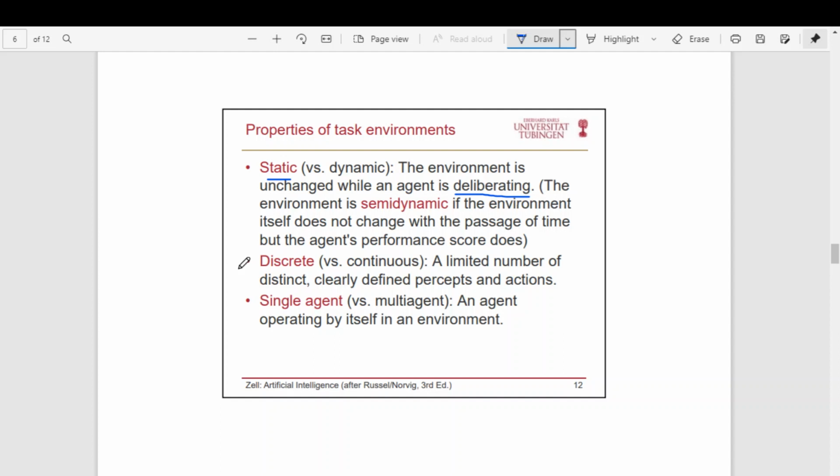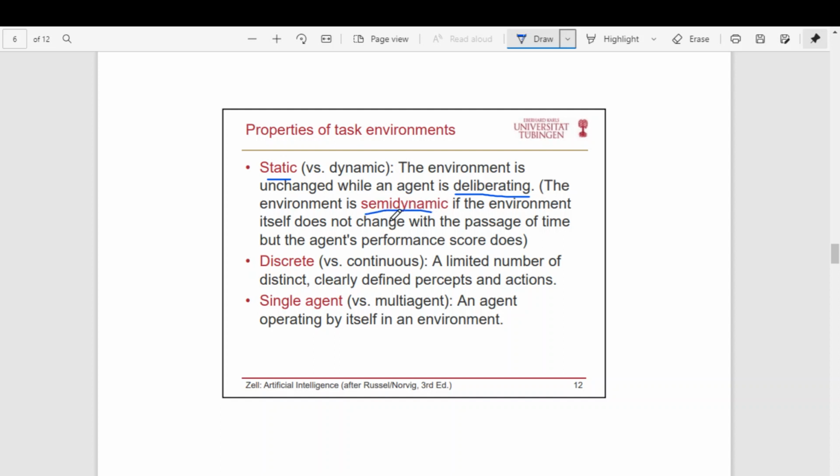For example, autonomous driving is a continuous environment. The environment constantly changes. There is no point of time where the environment will be discrete. So that is what is called a discrete and continuous environment.